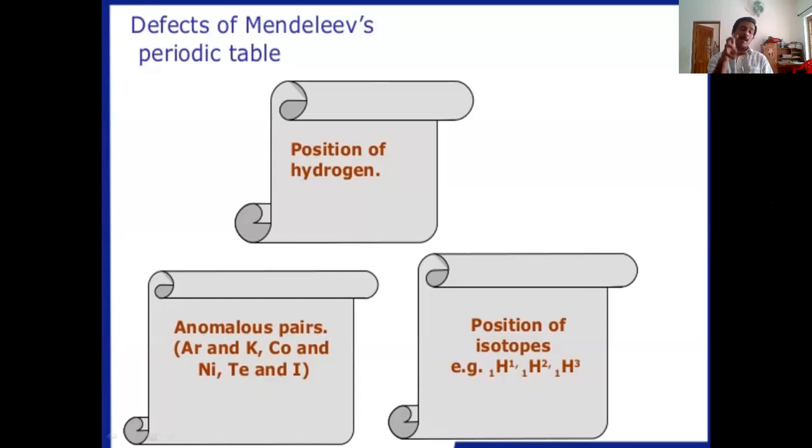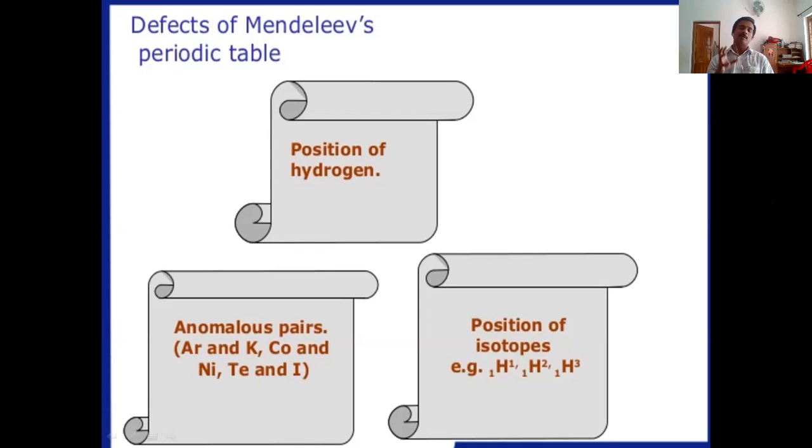You can observe anomalous pairs in the periodic table. For example, argon and potassium. Argon is a noble gas, potassium a highly reactive alkali metal. They are given as a pair, anomalous pairs. It is not possible to consider them as pairs.